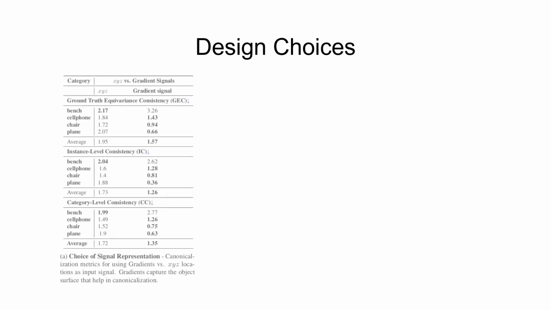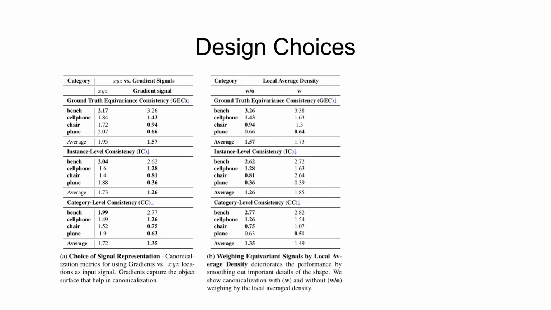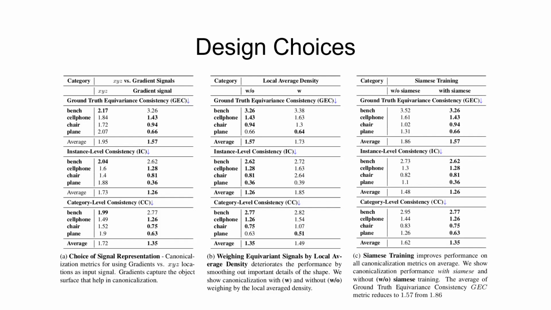We conduct additional experiments to justify key design choices in our method. The average canonicalization error over 4 categories on all 3 metrics is lower when using gradients as compared to using density XYZ locations as the input signal representation. Next, we observe that weighing features by density turns out to be better than weighing features by the local average density, as the local average smoothens out details that are necessary to canonicalize the volume. Finally, although our method can canonicalize even without the Siamese architecture, it makes it easier to learn over instances in a category as observed in our results.